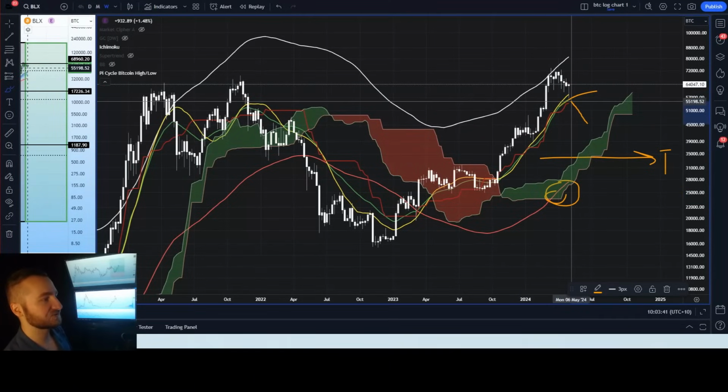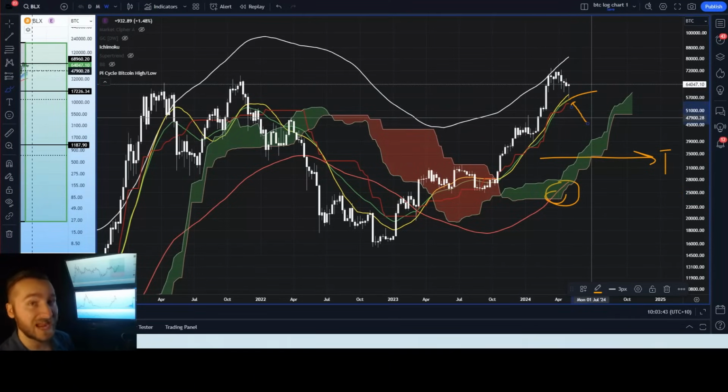This is actually sitting at 55,000, which lines up with the midline of the Gaussian channel. So we can say a breakdown of the midline of the Gaussian channel would actually indicate a downtrend is forming on the macro chart from a technical perspective from the 2-day chart, and now we have double confluence on the weekly chart as according to our Pi cycle indicator.